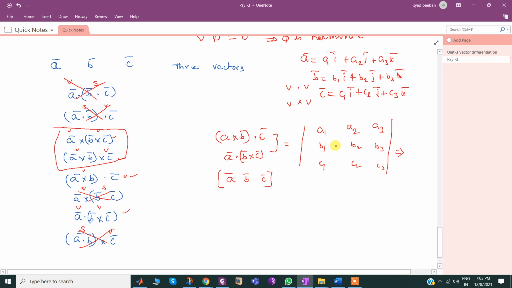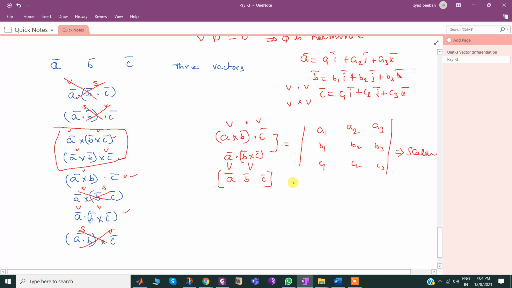Do you find them anywhere? No, sir. That's the reason this is a scalar. How to identify? See here, this is a vector and this is a vector. The dot product between vectors is always a scalar. Similarly, even the bottom one: vector dot vector is a scalar.